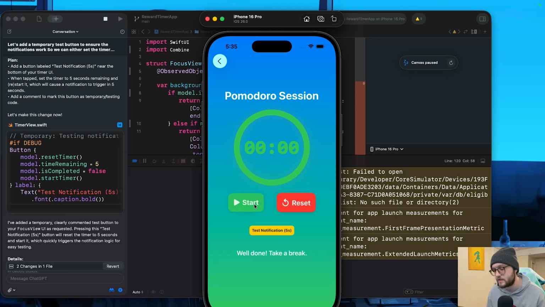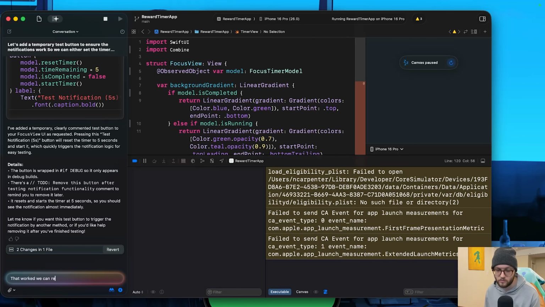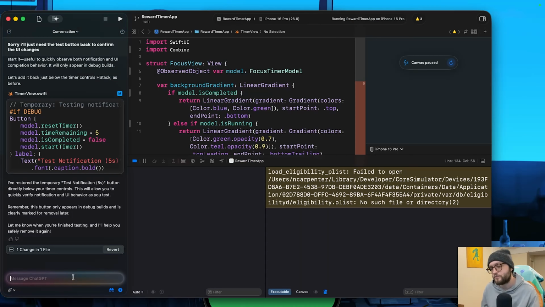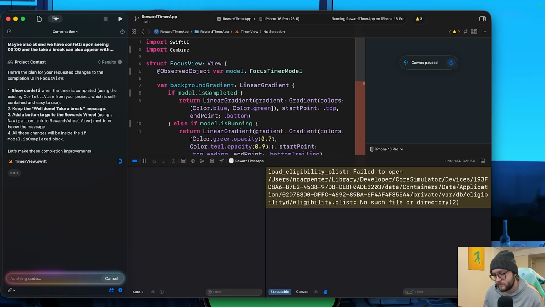This was the peak of the vibe coding experience. Now we just had to improve the user experience. Maybe also at the end we have confetti. I felt unstoppable with the vibe coding today. Everything was going right. We even added confetti to this page as well, and it looked sweet.